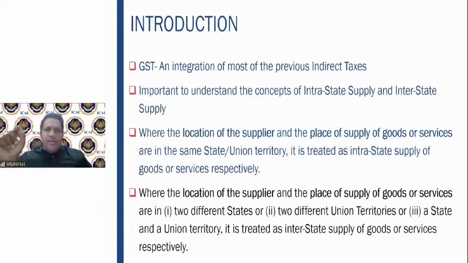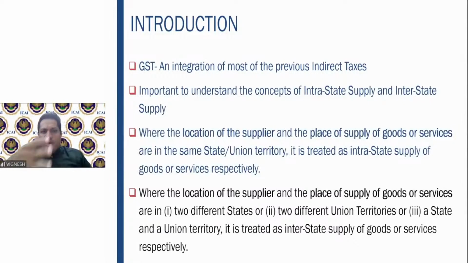Location of supplier is defined in the GST law, we will see what it is. Location of the supplier means usually where he is located. The second one is the place of supply. See, place of supply cannot be given a common sense understanding. A place of supply is a concept which is clearly given in the section, for which you have a separate chapter which is dedicated. Place of supply as given in the provisions is important for us to understand, and not our common sense understanding. Please bear in mind.